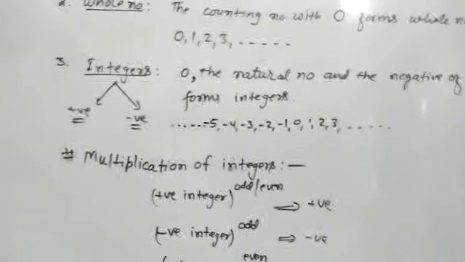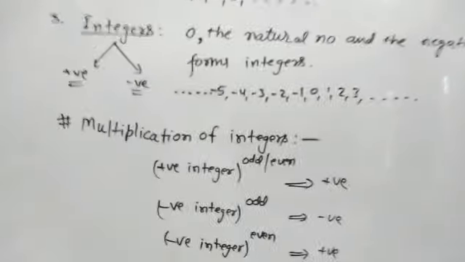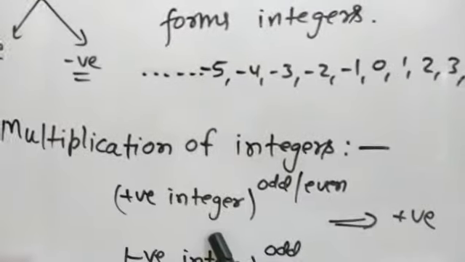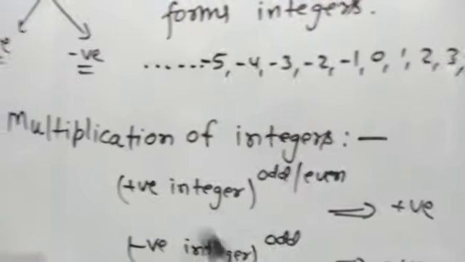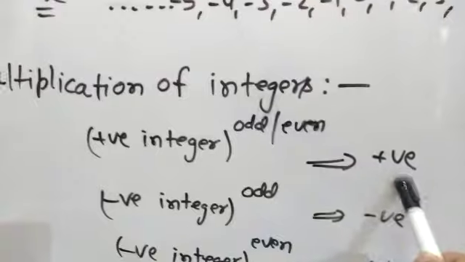Now you have to know some rules about integers for multiplication. If a positive integer is given and the power is odd or even, that means you are multiplying a positive number for odd times or even times, the result will be positive.